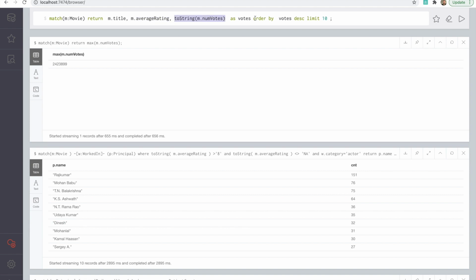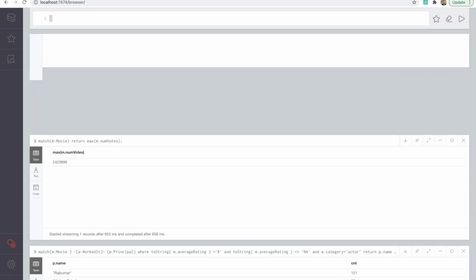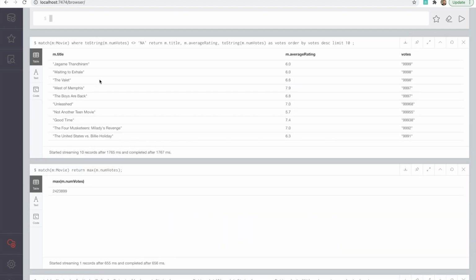So we'll put a where clause here, where to string number of votes not equal to NA, just in case it is a string and it is stored as NA. So this one, okay. Then let's remove this to string part, where this is getting weird.